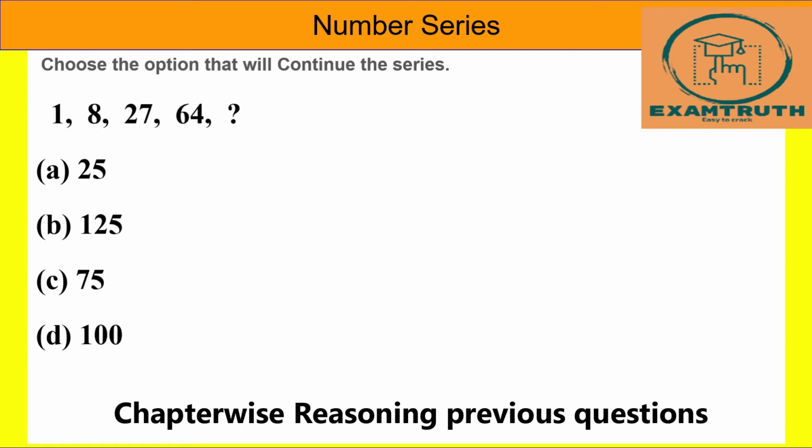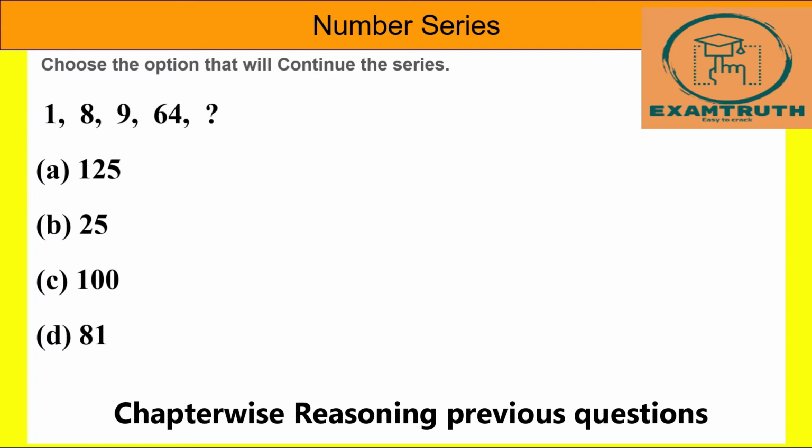Next question. Here it is 1, 8, 27, 64. Next, what is the number? 1 cube is 1, 2 cube is 8, 3 cube is 27, 4 cube is 64, and next 5 cube is 125. So 125 is our answer.